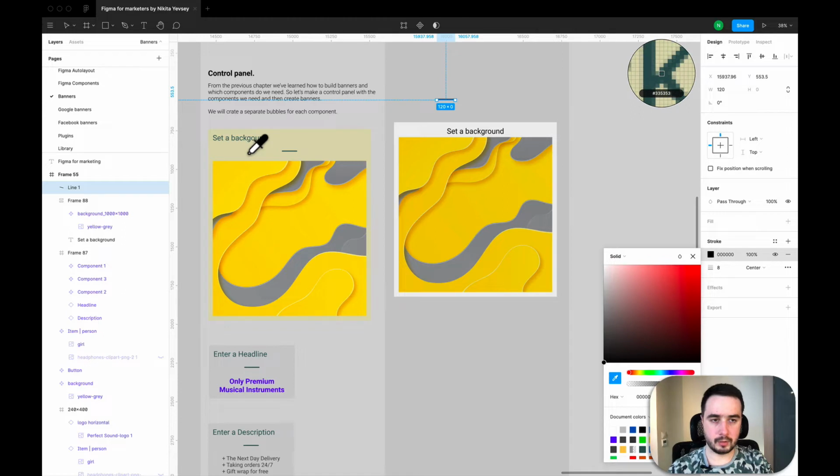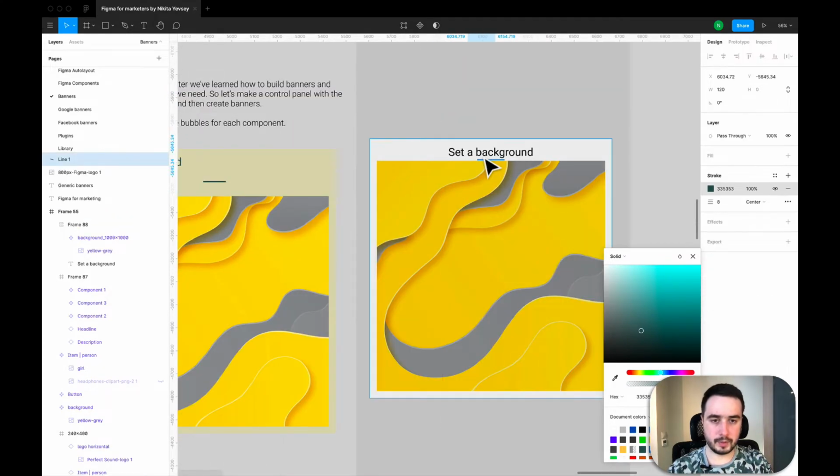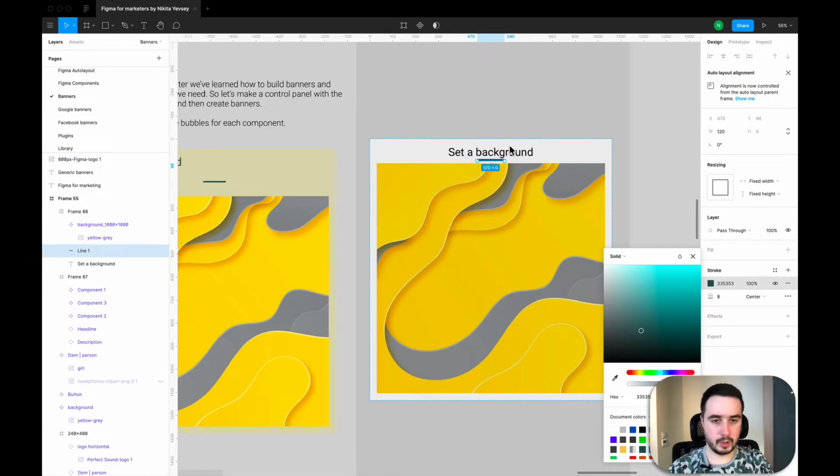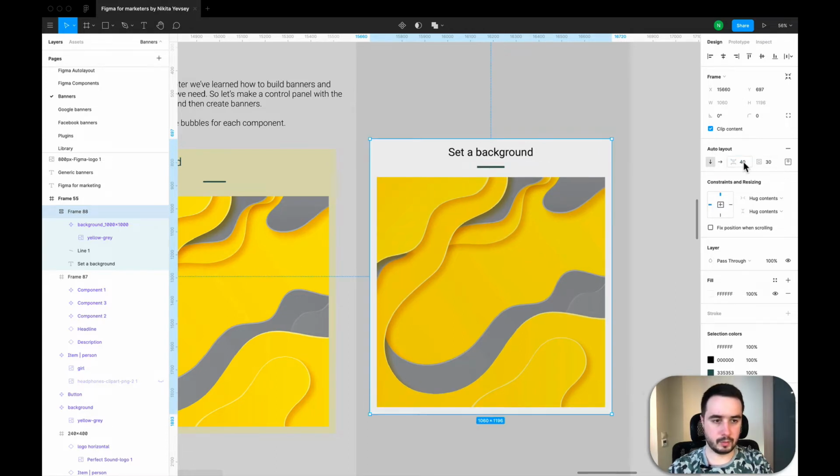Okay, I will use this one. It's better over here. Okay, I'm good with it. And I paste it into this frame as well. Now I set the distance between the objects to maybe 40, maybe 50.